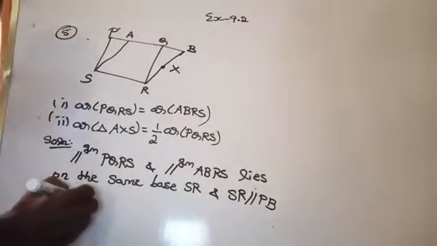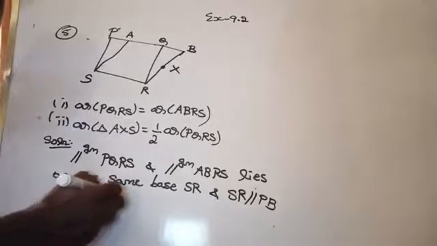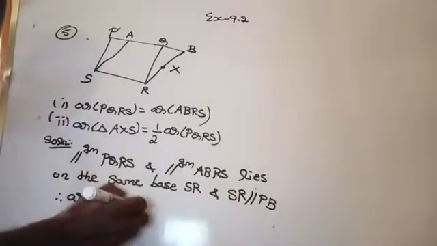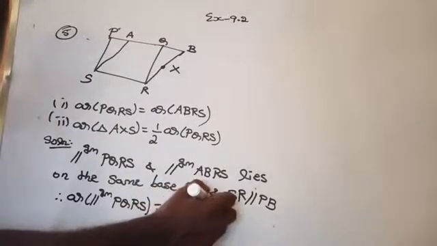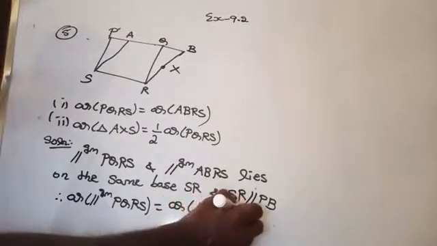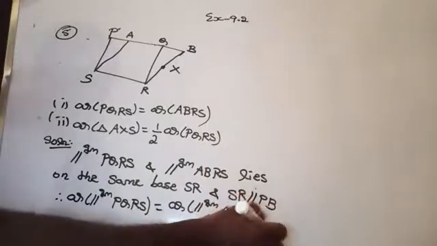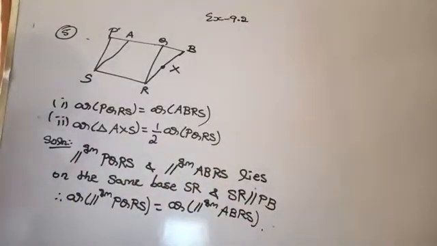Therefore, area of parallelogram PQRS is equal to area of parallelogram ABRS. We already learned that if two parallelograms are on the same base and between the same parallels, then they are equal in area.